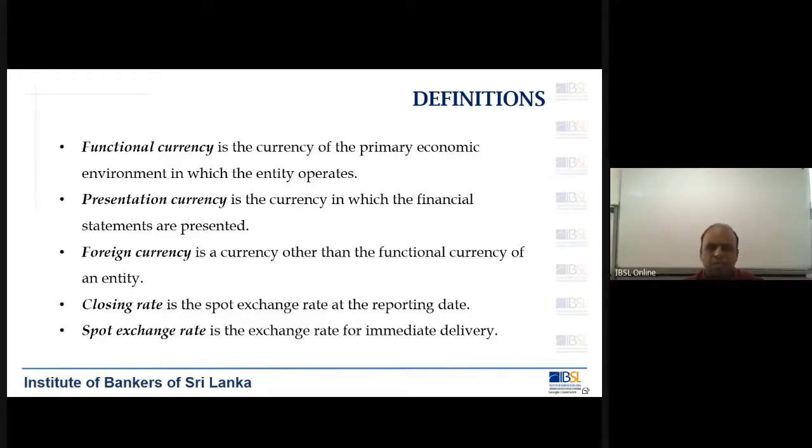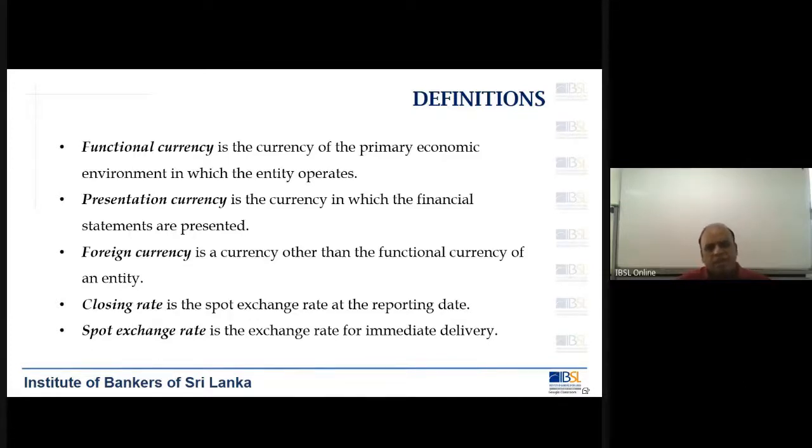In the two financial statements I showed you, namely Haley's and Commercial Bank, you saw it was in rupees 1,000. That is the presentation currency.